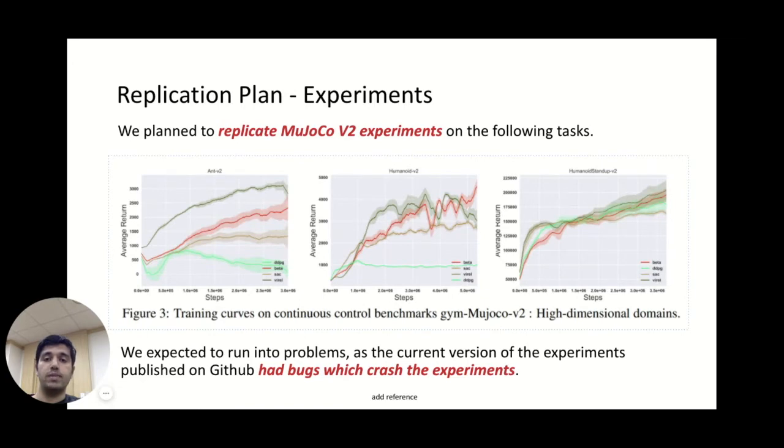We replicate MuJoCo V2 experiments on 3 tasks: Ant V2, Humanoid V2, and Humanoid Stand-Up. Originally, we expected to run into problems as the current version of experiments published on GitHub had a lot of bugs which crashed the experiments.